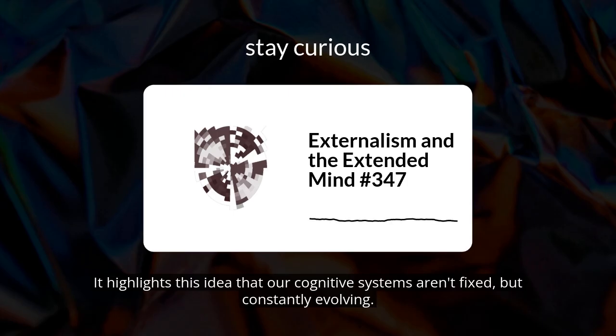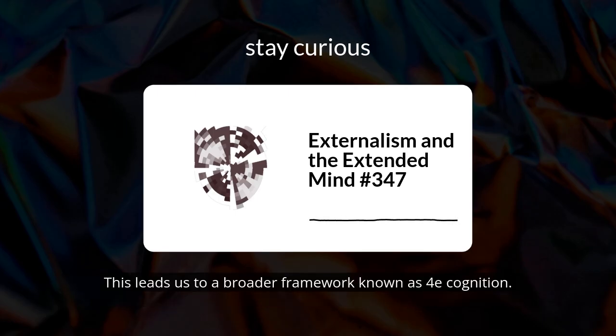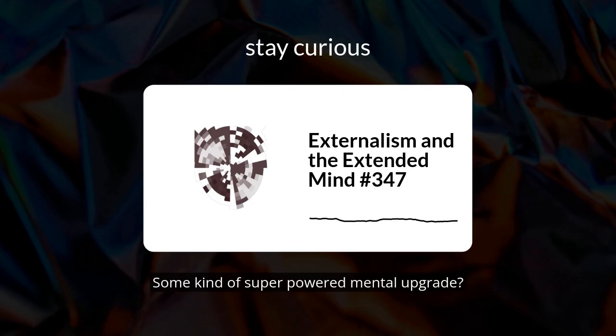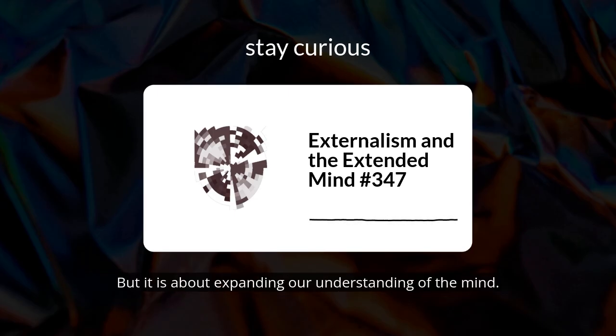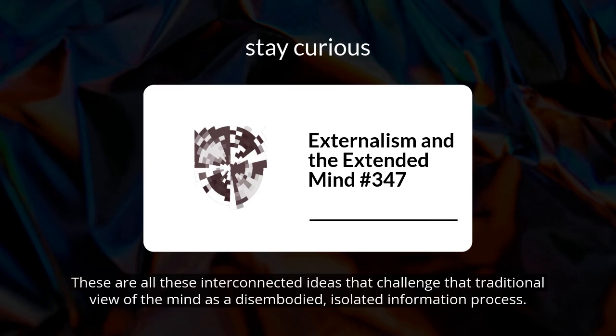Exactly. It highlights this idea that our cognitive systems aren't fixed, but constantly evolving. And a lot of that evolution is happening through our interactions with the world, including those social and cultural landscapes we inhabit. This leads us to a broader framework known as 4E cognition. 4E cognition, what are we talking about here? Some kind of super-powered mental upgrade? No, not quite. But it is about expanding our understanding of the mind. 4E stands for embodied, embedded, enacted, and extended cognition. These are all interconnected ideas that challenge that traditional view of the mind as a disembodied, isolated information processor.